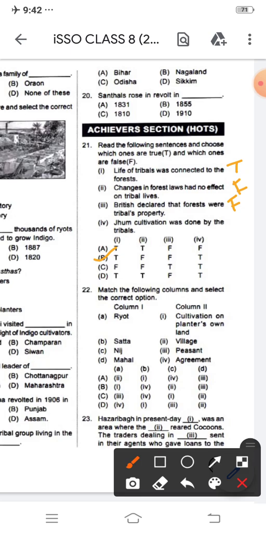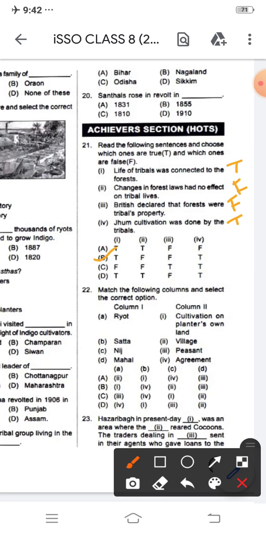Next is Jhum cultivation was done by the tribals. Yes, that is true. Jhuming in many parts of Uttar Pradesh as well as, right now, Jharkhand, they used to follow that technique. Next question is, match the following columns and select the correct option.